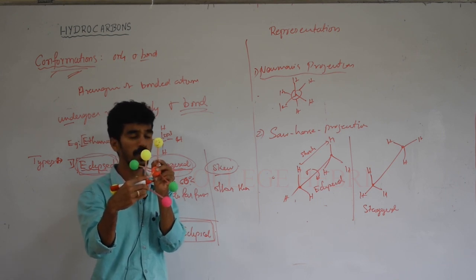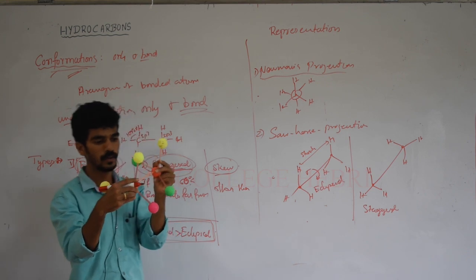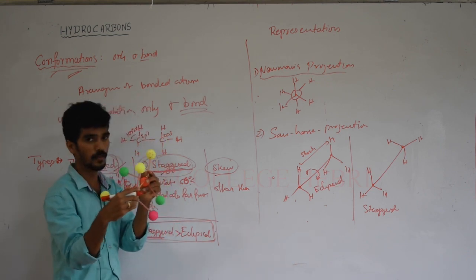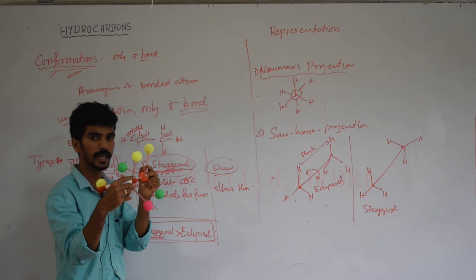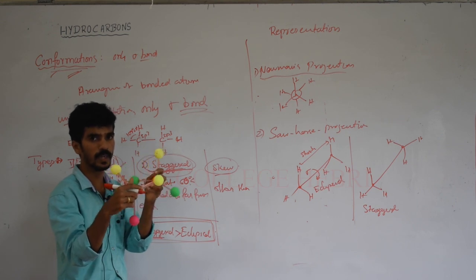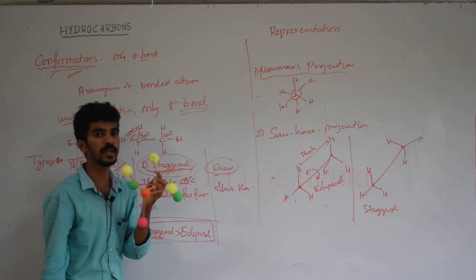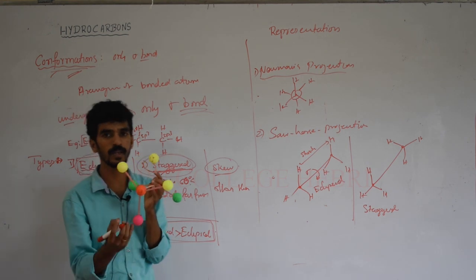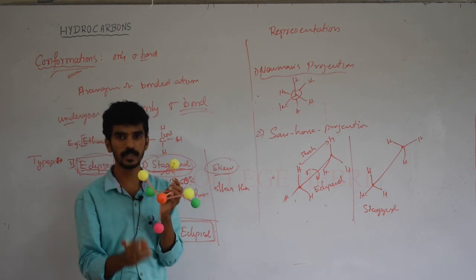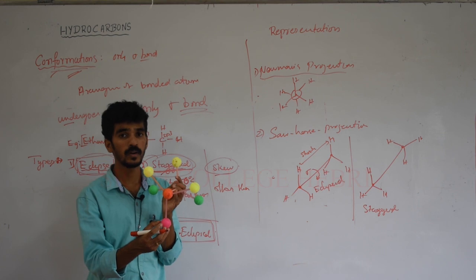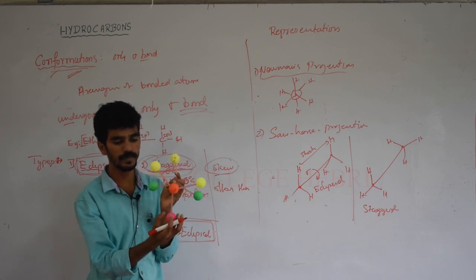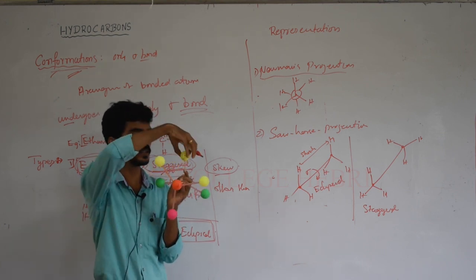Again, if you rotate these molecules by 60 degrees, you will get a staggered conformation, and this is the more stable one, because here this group is a bulkier group and this group is a bulkier group.